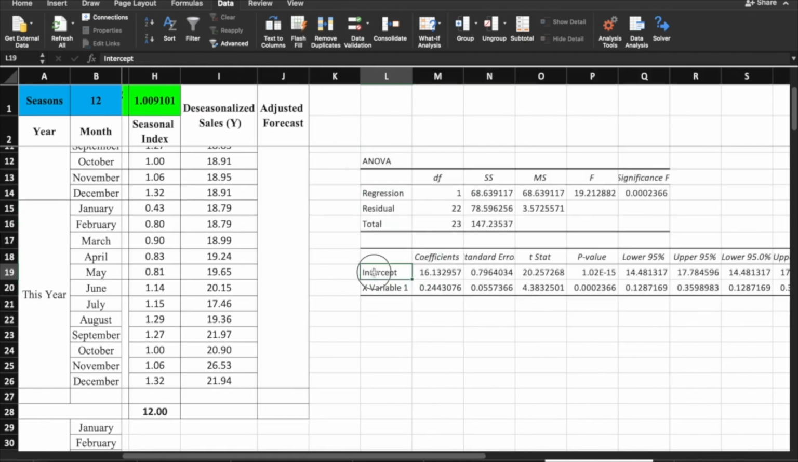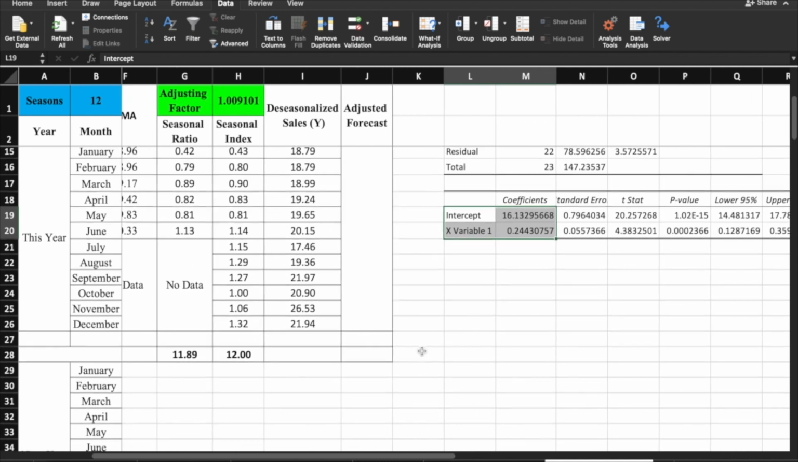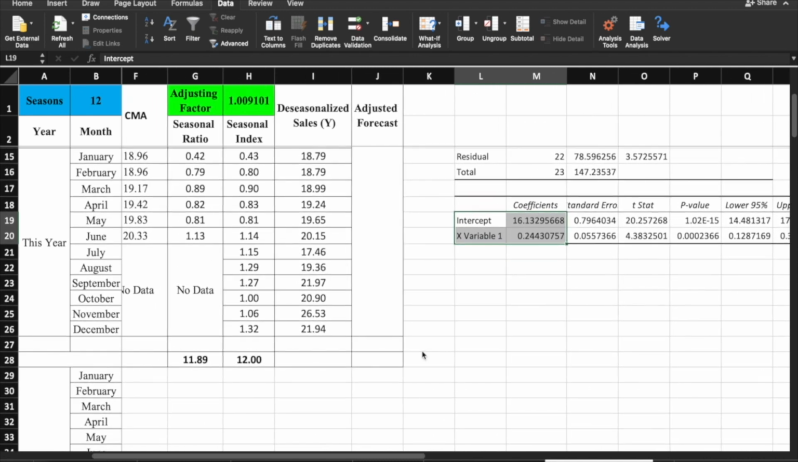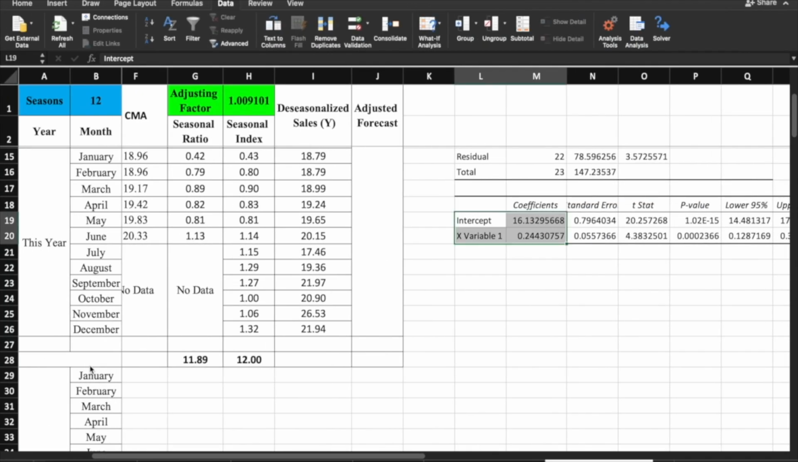And ito po sila. Yung coefficients, I hope you all still remember this. Coefficients natin, or this B sub 0 and the B sub 1. Ito yung mga values nila. So, the B sub 0 dito, that is yung walang X, is the 16.13. Lagay natin dito para hindi malimutan. And si B sub 1 is ito, na X variable 1, is 0.24.